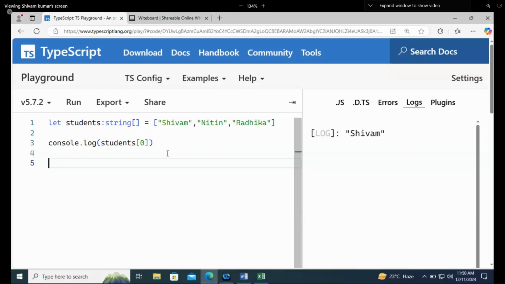Right? So the second thing is Q, Q-U-E-U-E, queue. That follows FIFO, first in, first out. Real life example: let's say now Pushpa 2 is in the theaters. You are going to watch that movie. You will make a queue to buy the tickets if you are purchasing offline. The person who was standing first in the line will get the ticket first. He will leave. First in, first out.